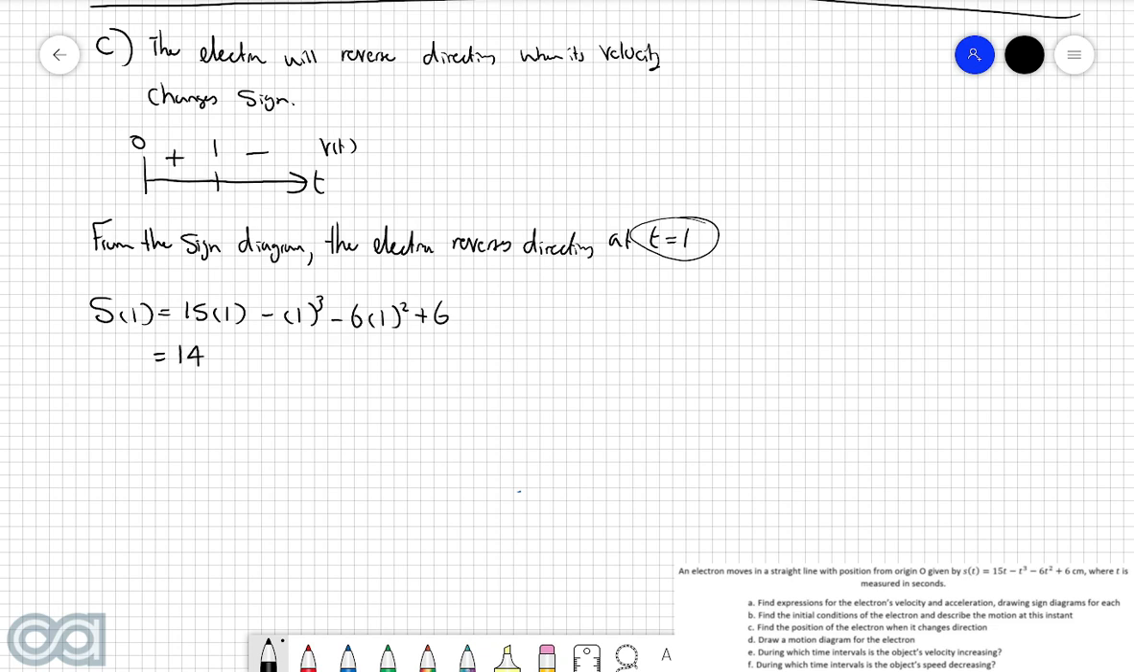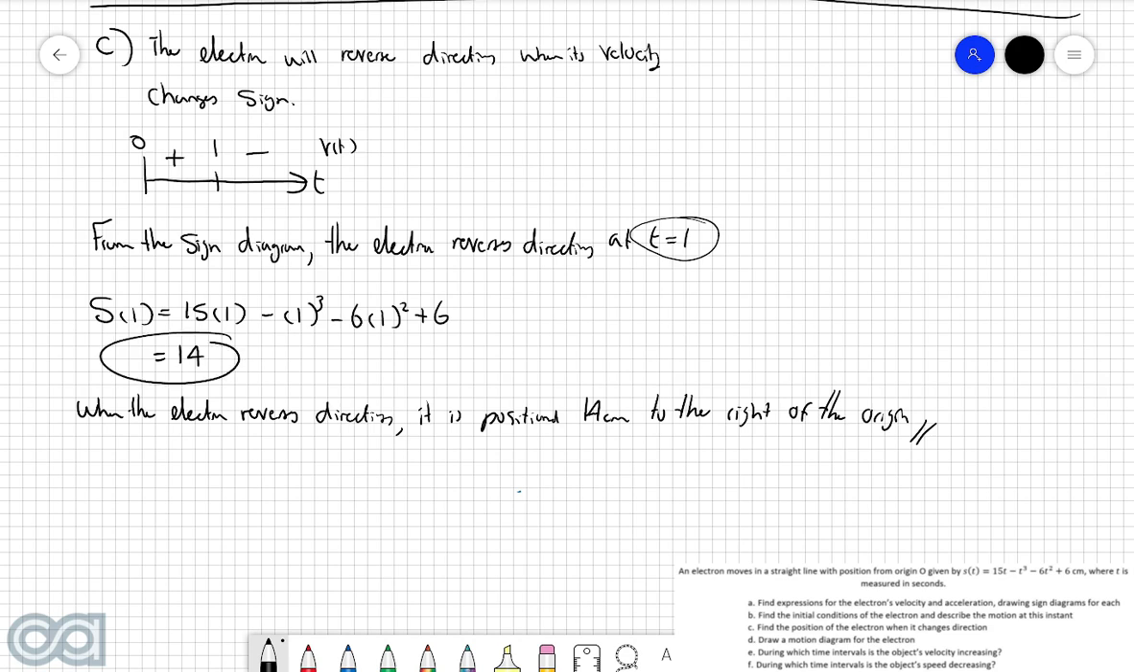So now let's actually write this answer as a full sentence. So we can write, when the electron reverses directions, it is positioned 14 centimeters to the right of the origin. And of course we know it's positioned to the right because this quantity here is positive.